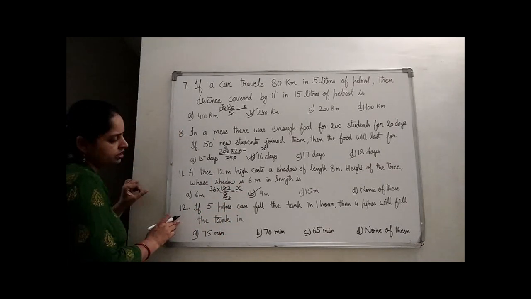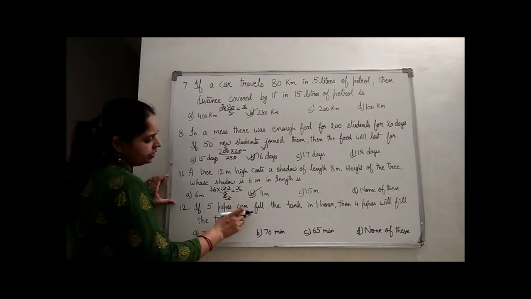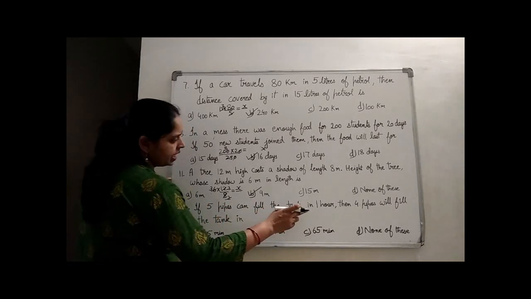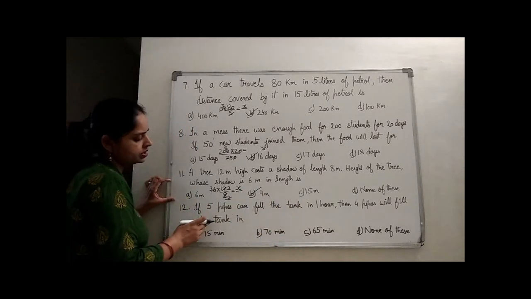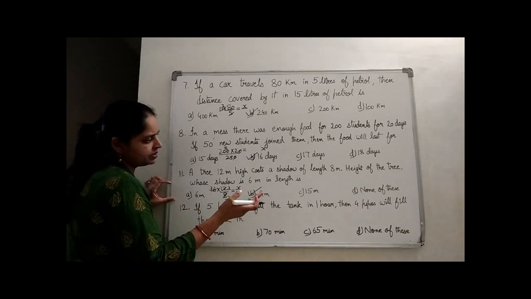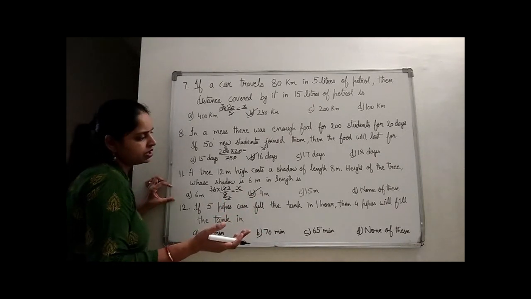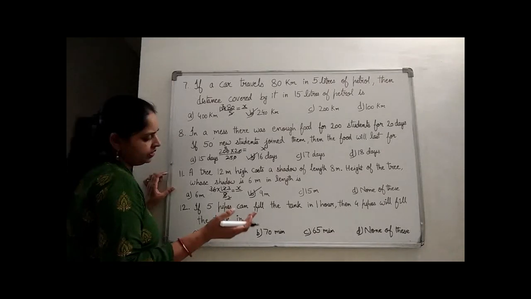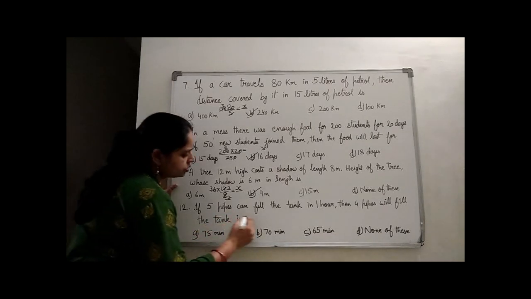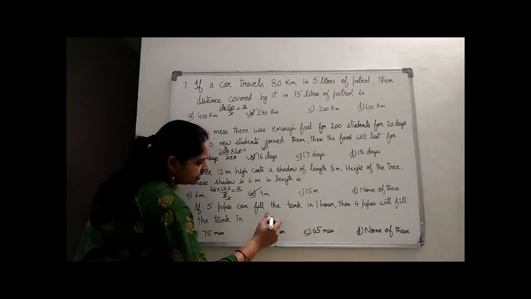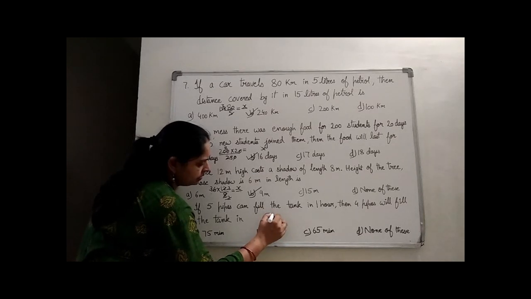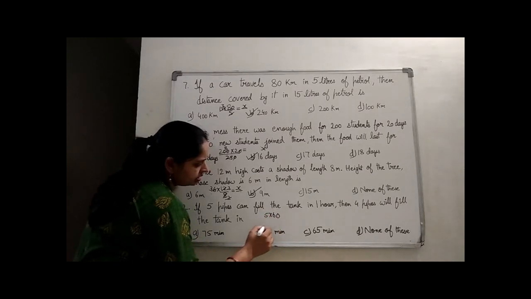Now see the 12th question. If 5 pipes can fill the tank in 1 hour, then 4 pipes will fill the tank in? Obviously the number of pipes is lessened, so more time will be taken to fill the tank, right? So 5 pipes can fill the tank in 1 hour, meaning 60 minutes, because we are having options in minutes also.